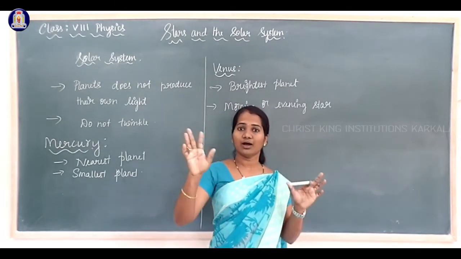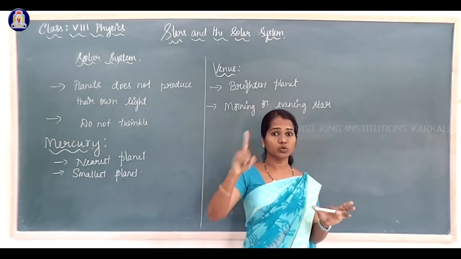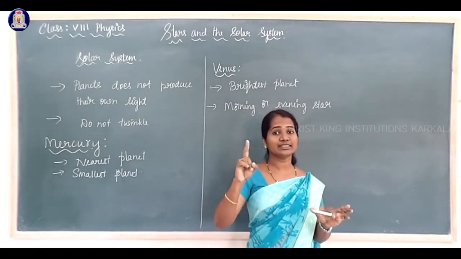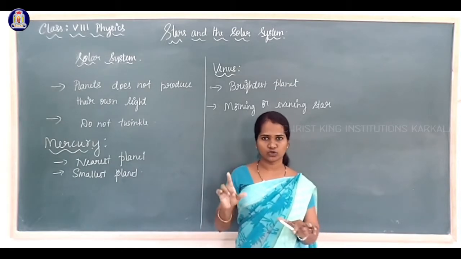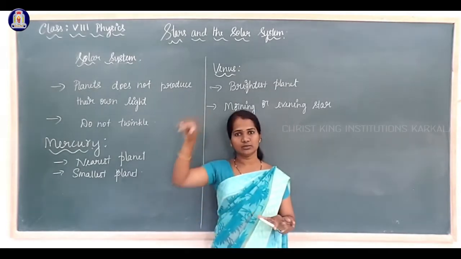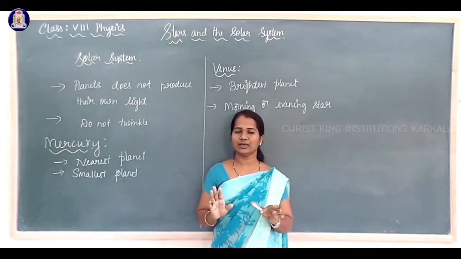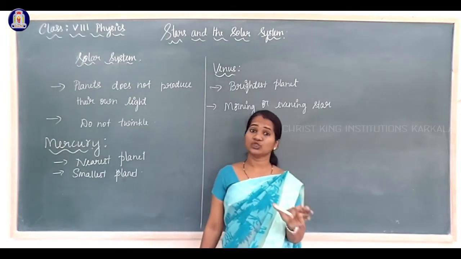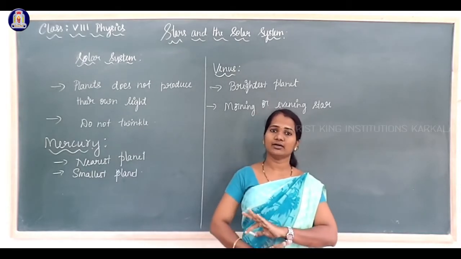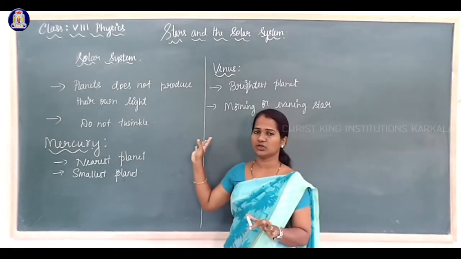As you know, Earth has one moon. The moon is the natural satellite of the Earth. It is not man-made. It is natural, and it moves around the Earth. In the same way, Venus does not contain any natural satellite. There are no moons for Venus.